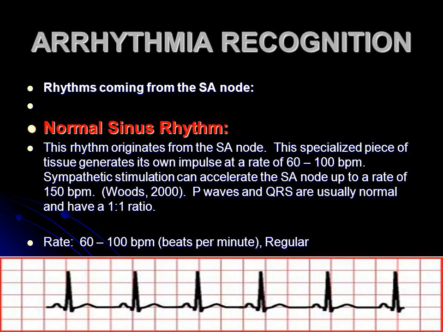Rhythms coming from the SA node. Normal sinus rhythm originates from the SA node. This specialized piece of tissue generates its own impulse at a rate of 60 to 100 bpm. Sympathetic stimulation can accelerate the SA node up to a rate of 150 bpm. P waves and QRS are usually normal and have a 1-to-1 ratio. Rate, 60 to 100 beats per minute, regular.